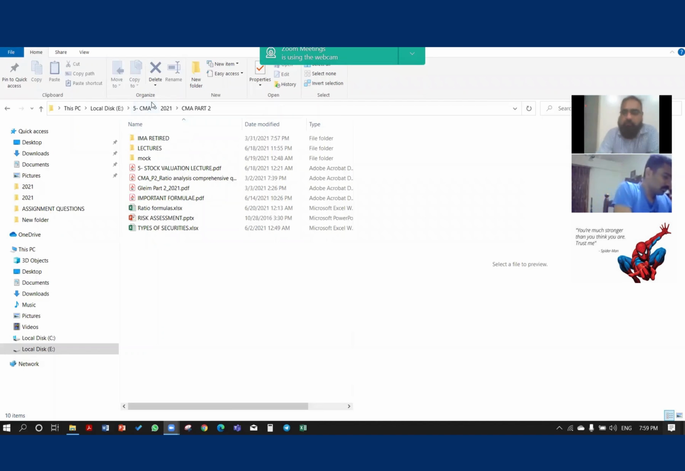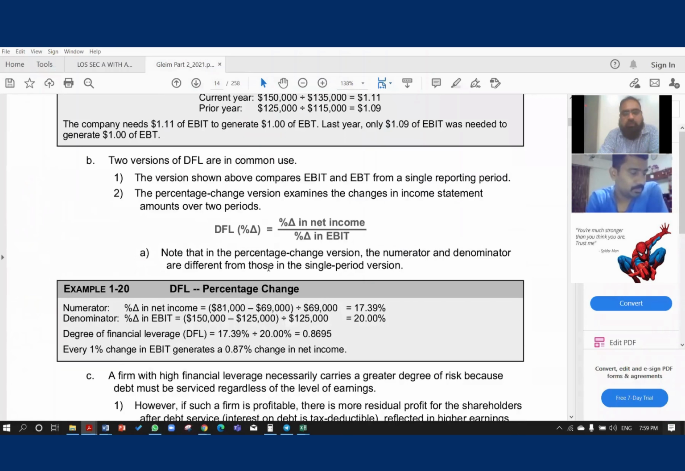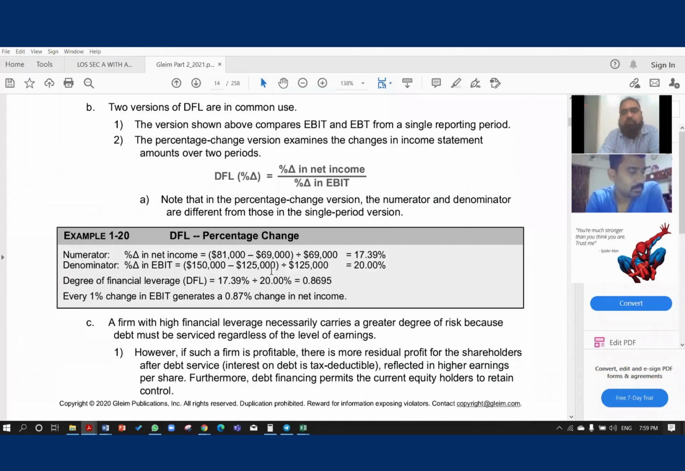Yes, Dharinder. So you understand? So we have done the degrees of leverage, right? Degrees of leverage we have understood, and degree of operating leverage and degree of financial leverage.